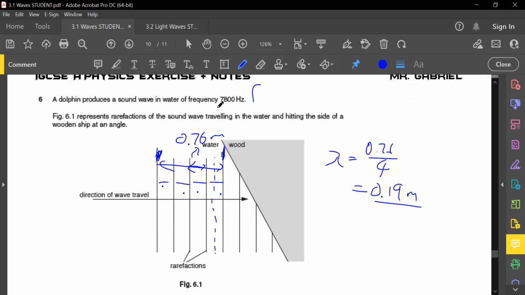Oh no, we're not given the speed, but we're given the frequency. From the frequency and the wavelength, we can find the speed using the v equals f lambda formula, which is 7,800 multiplied by 0.19. Press that in the calculator and you will get probably 1,000 something, I think. How much will you get?